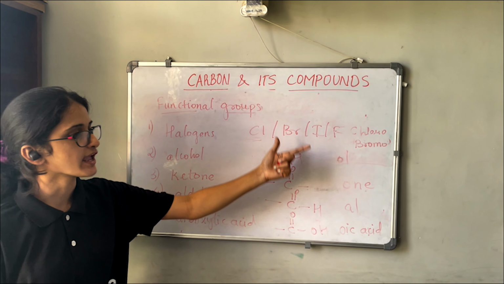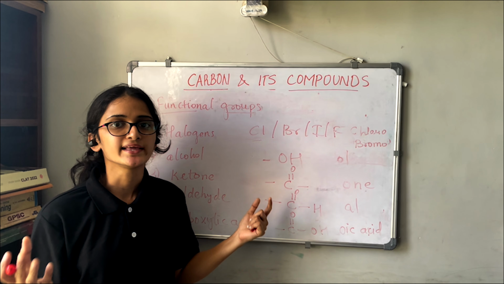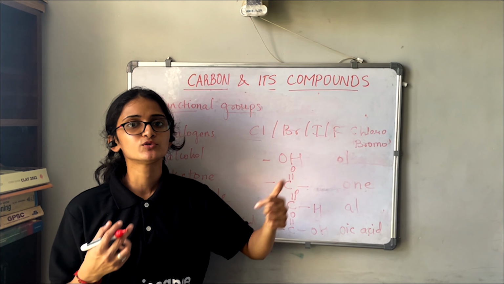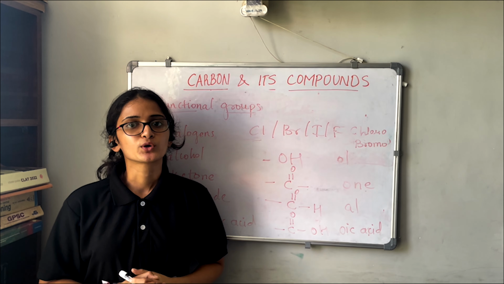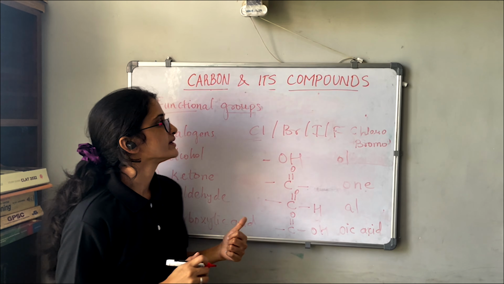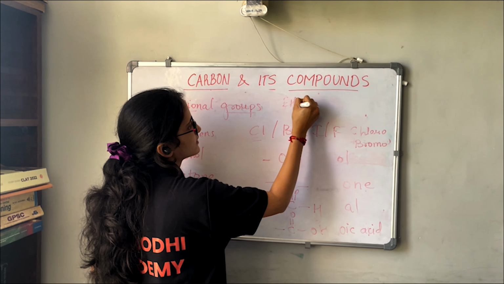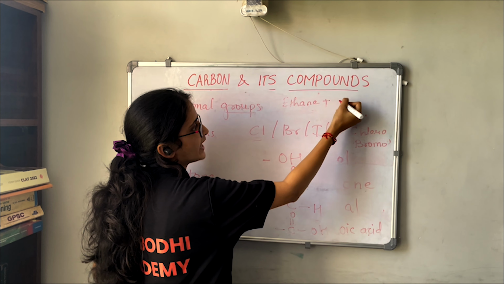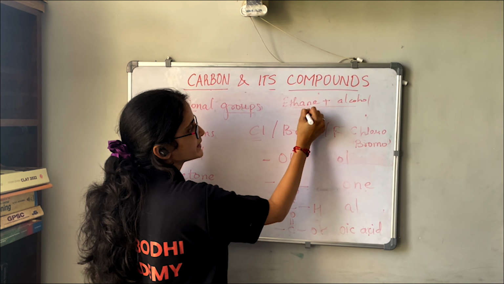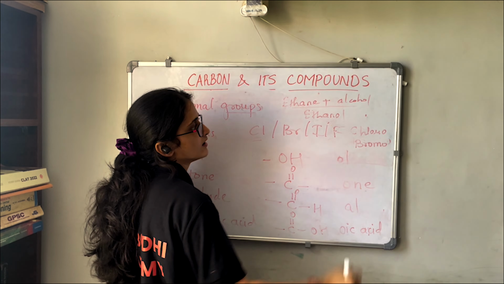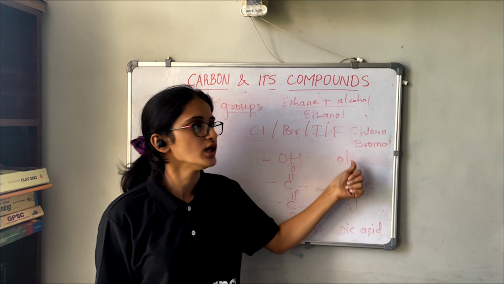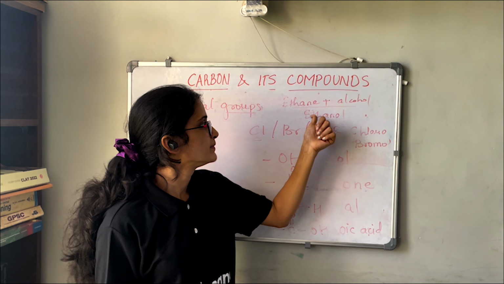So these are the names you put when combining hydrocarbons and functional groups. If you have an alcohol group in a hydrocarbon, you end the name of that hydrocarbon with "ol". If you have ethane and you add an alcohol to it, what will be the name? It will be ethanol. Why ethanol? Because ethane plus alcohol, and since "ol" is the suffix of alcohol, the name ends with "ol". So it will be ethanol.